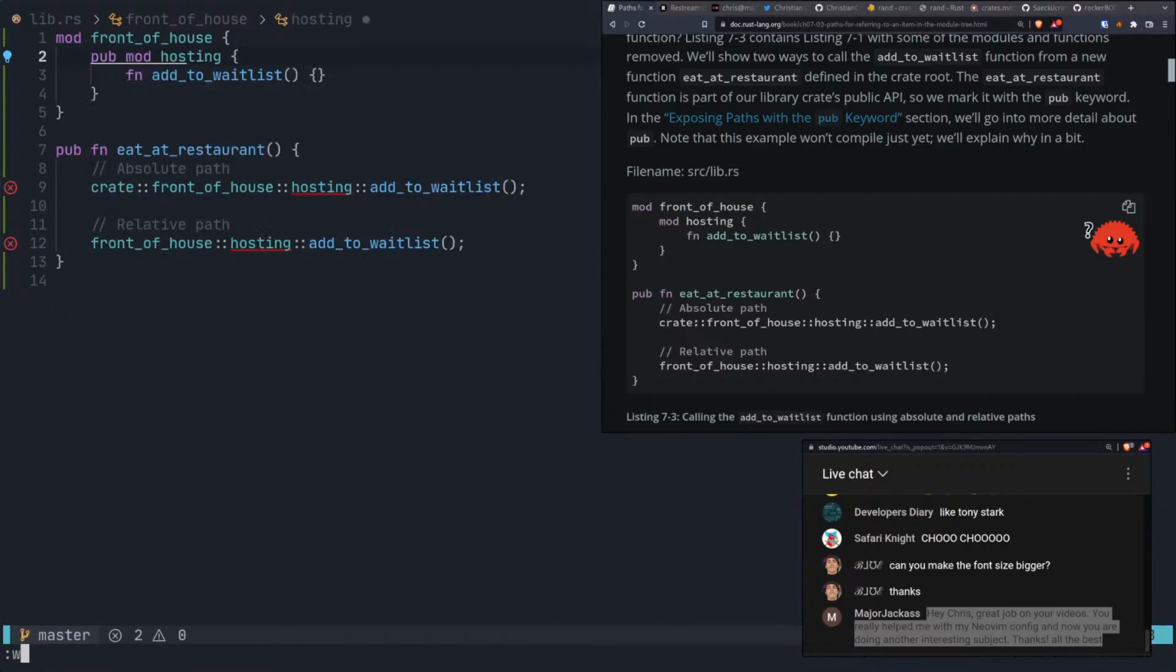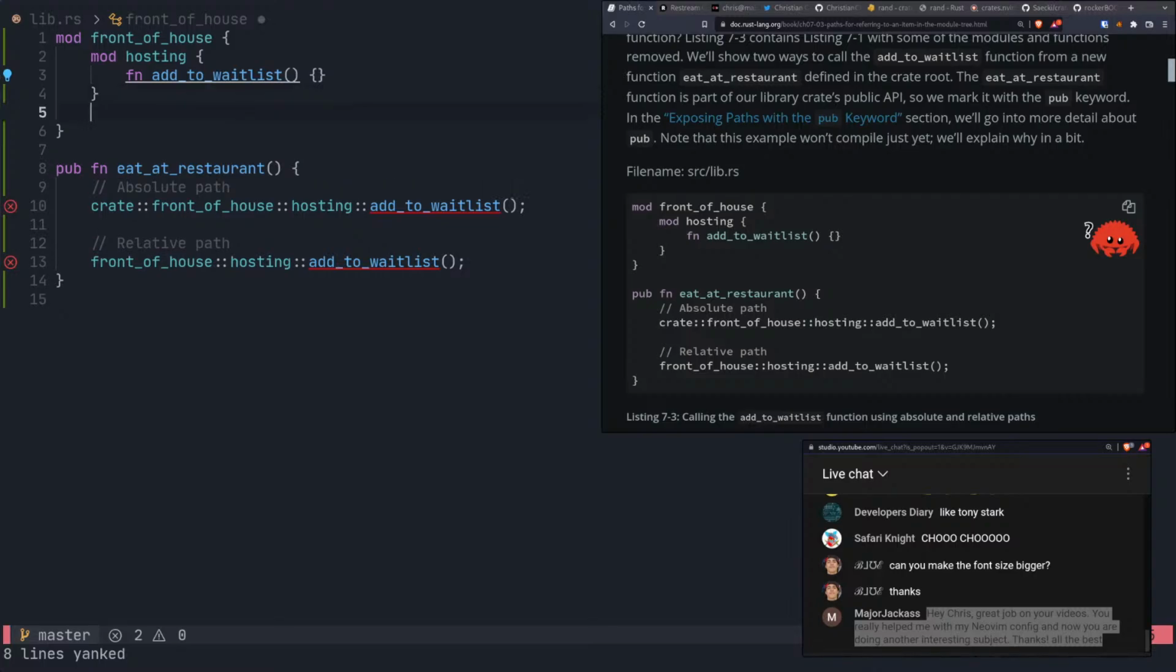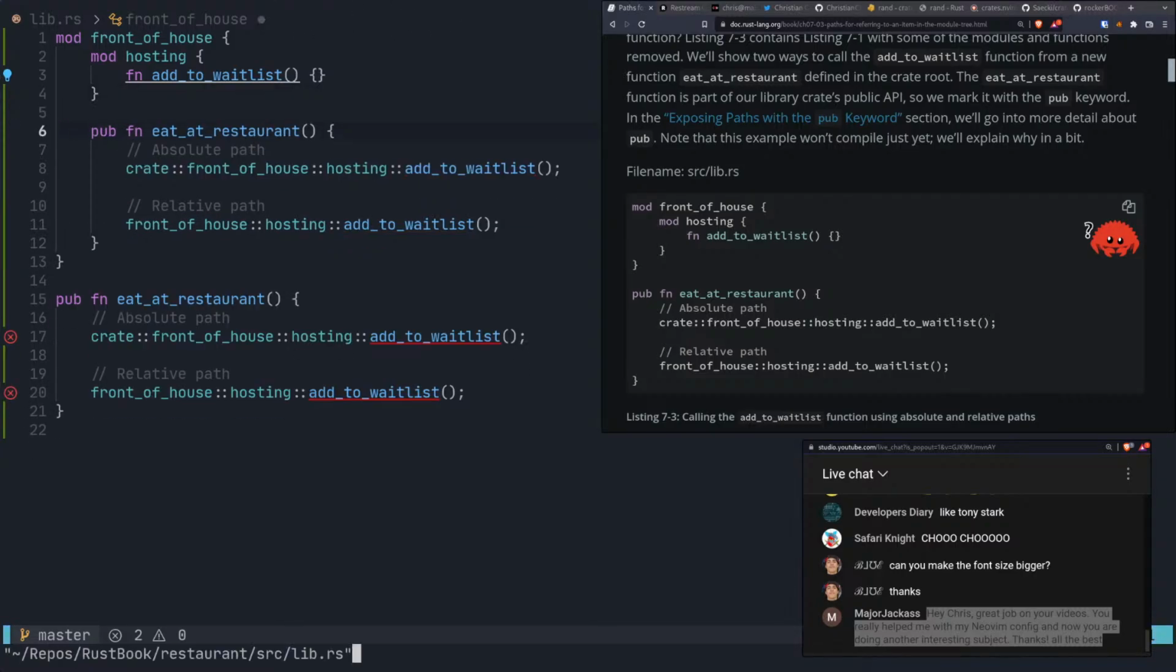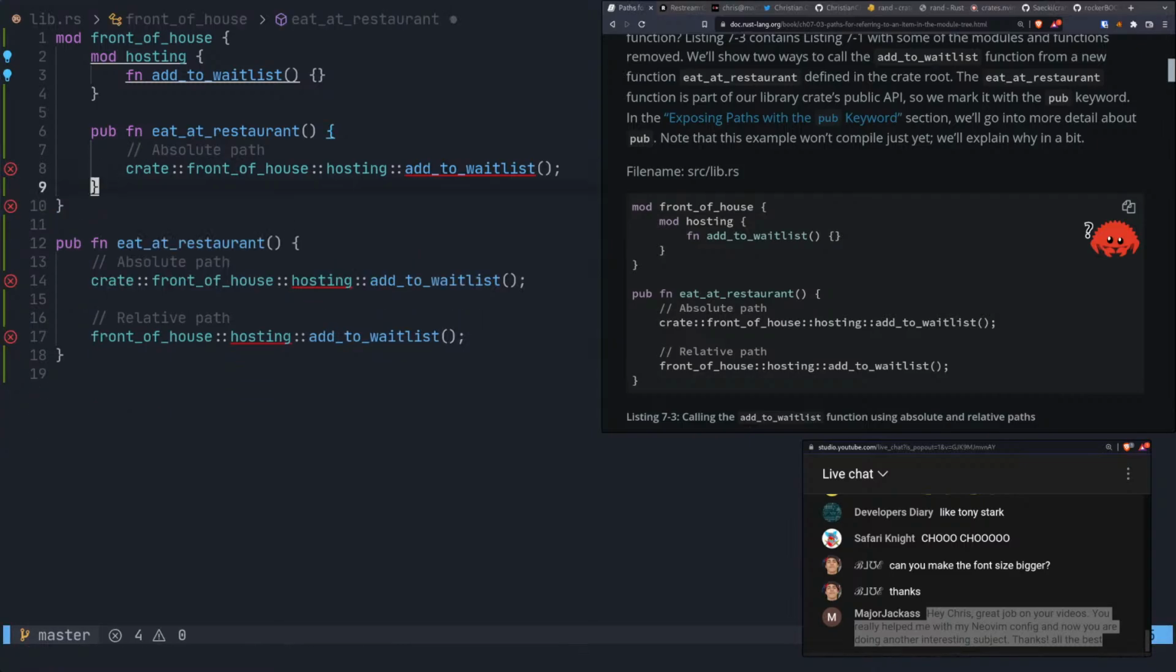Okay, what if I tried to do that? And then this is also private. So for instance, if we had a function in here, maybe in some other module in here, I don't know, maybe even in here. Let's see, can I save that? So now hosting is okay, but add_to_waitlist is not okay, right? And then front_of_house, this isn't going to work because we're inside here, so that's like relative. So now I found hosting because that's not a problem, but that's not the case for the function. Now, if I made this public, that would fix that.